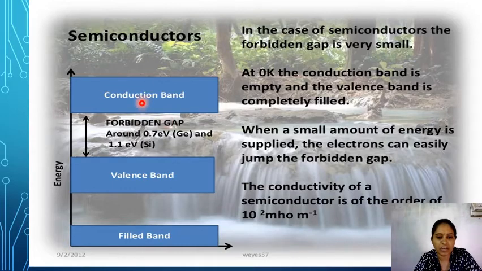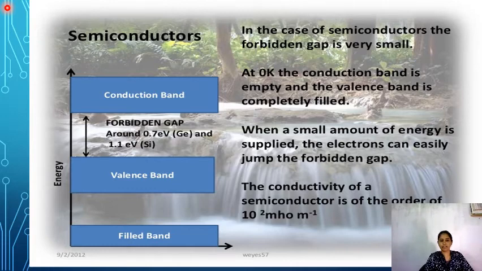The forbidden gap is 0.7 electron volts for germanium and 1.1 electron volts for silicon. If you give this amount of energy, electrons can easily jump from the valency band to the conduction band. That's why the conductivity of semiconductors lies between conductors and insulators. Conductors can pass current easily through them. Insulators cannot pass current. But semiconductors carry the current from the valency band to the conduction band.